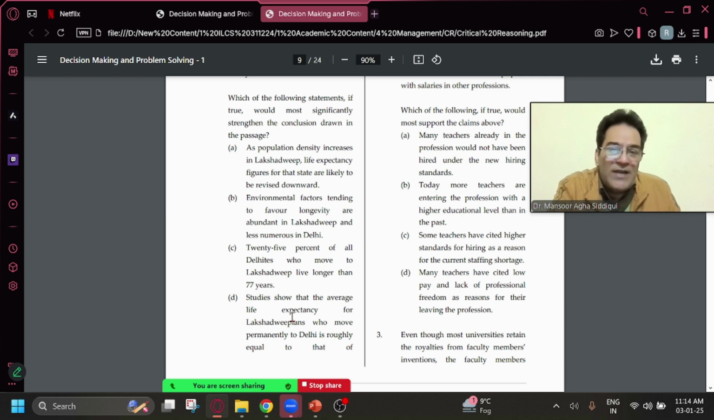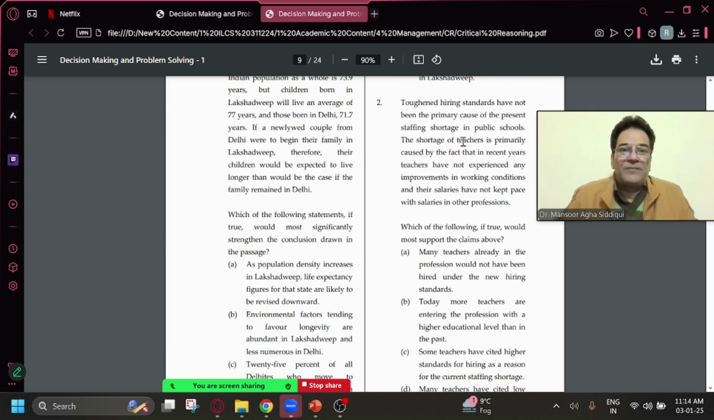D answer choice is saying the studies show that average life expectancy for Lakshadweepians who move permanently to Delhi is roughly equal to that of Delhites who move to Lakshadweep. This is neither strengthening nor weakening. Rather, if you look at it, it is actually weakening. It is saying that life expectancy in Delhi as well as Lakshadweep will be the same. So the right answer for the first question will be B.